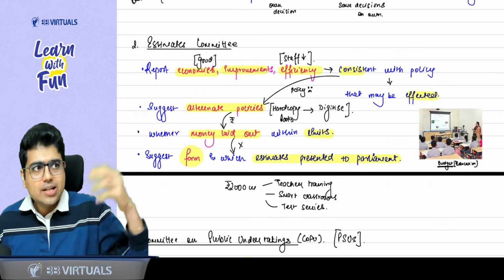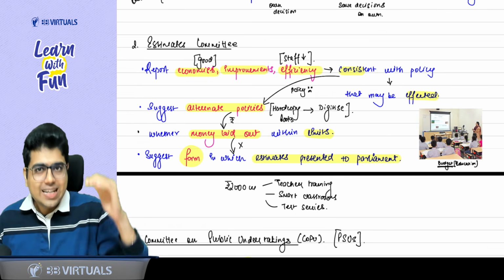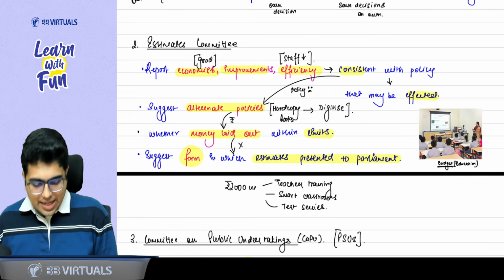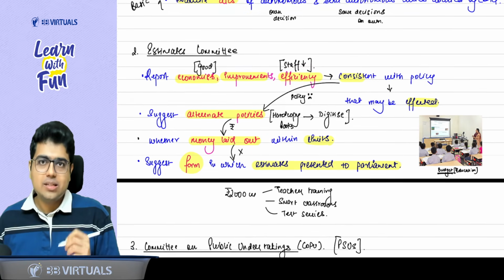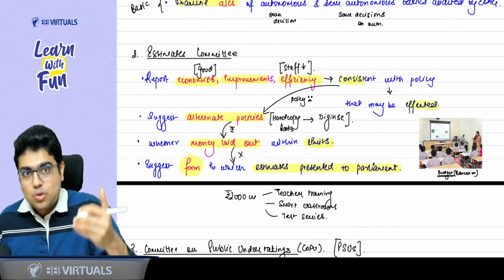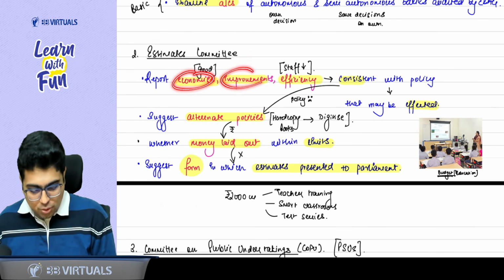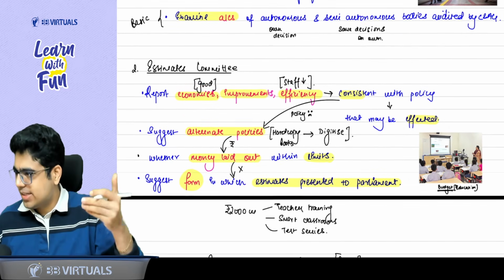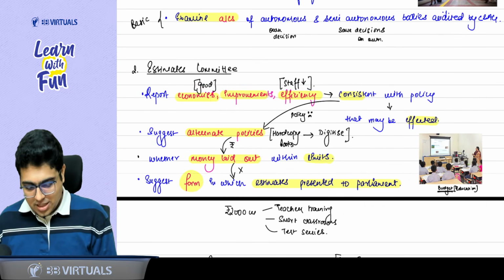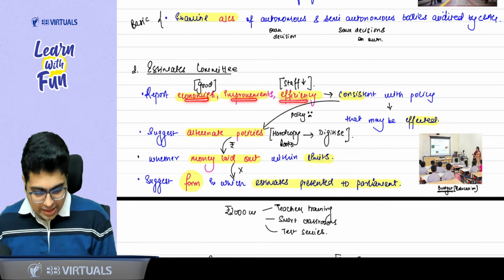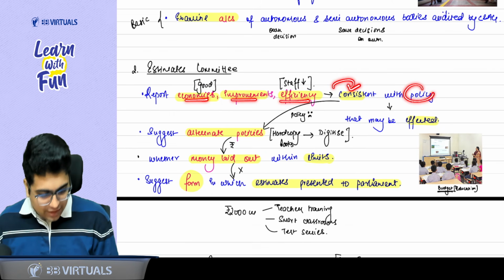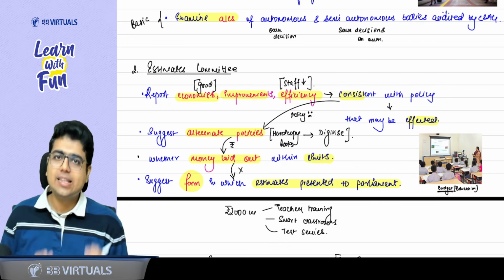Obviously, when the technology comes, you will need fewer teachers. Yes, sir. Can I say efficiency will also come in? Sir, efficiency means in less time you will be able to give better quality. Yes, sir. So economies, improvements, efficiency, all good things. Say with me, all good things. So report the economies, improvements and efficiency which are consistent with the policy that may be affected,